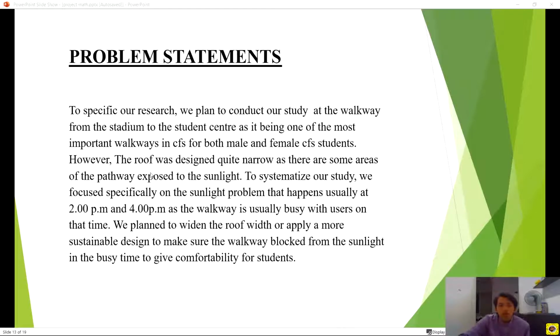Our problem statement is the roof was designed quite narrow as there are some areas of pathway exposed to the sunlight. To systematize our study, we focus specifically on the sunlight problem that usually happens at 2 p.m. and 4 p.m. as the walkway is usually busy with users at that time.